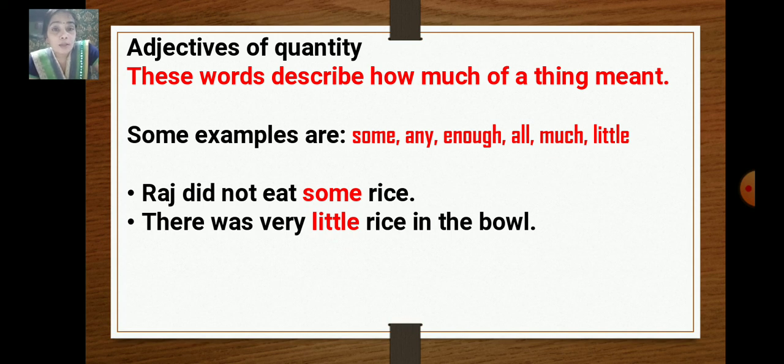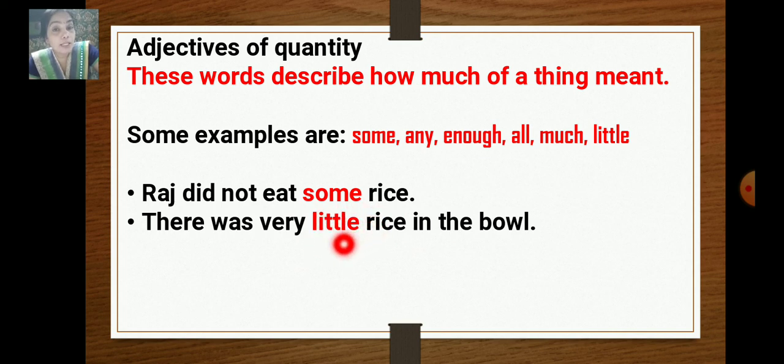The next sentence is, there was very little rice in the bowl. So how much rice was there in the bowl? Little.